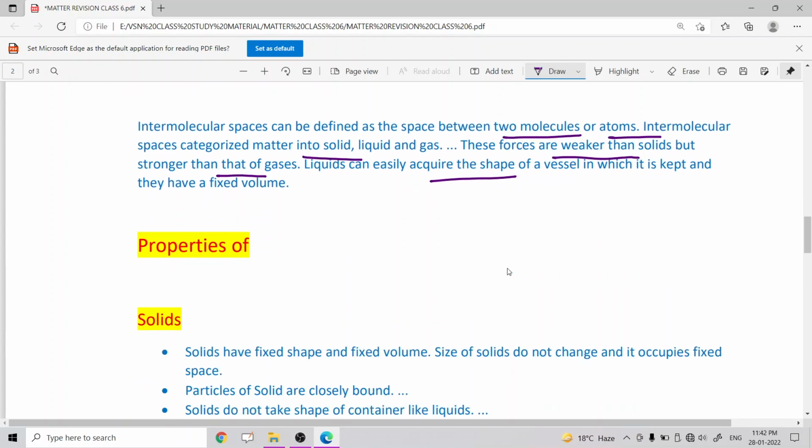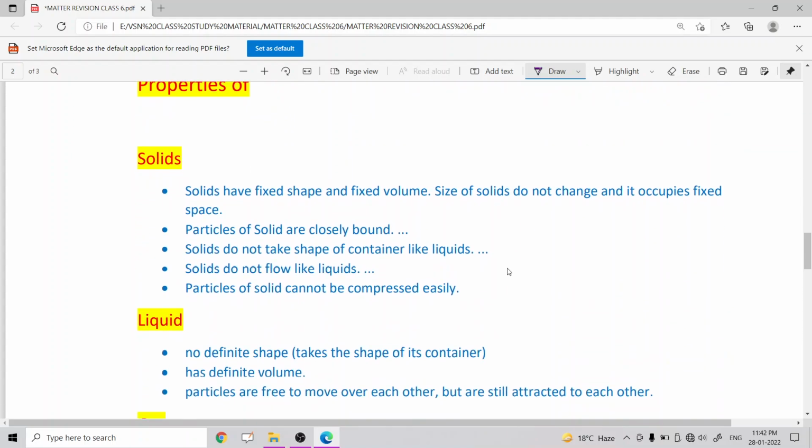Now the question is what are the properties of solids, liquids, and also gases? So here we will first discuss solids. In general, the properties of solids are: first, solids have a definite shape. Second, solids have a definite volume. Third, solids have a texture. Fourth, solids have many free surfaces. And the fifth one is solids are incompressible.